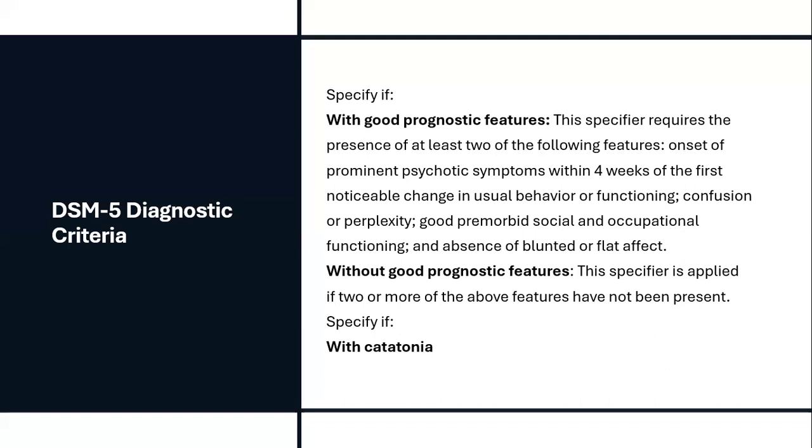So without good prognostic features, this specifier is applied if two or more of the above features have not been present. For example, let's say the premorbid social and occupational functioning is affected, then the prognosis of the disorder might not be good. Or let's say there might be some blunted or flattened affect, right? Then it also means that it's very likely that it will progress into schizophrenia. So we say that the prognostic factors are not good.